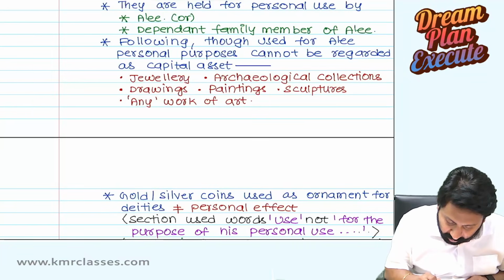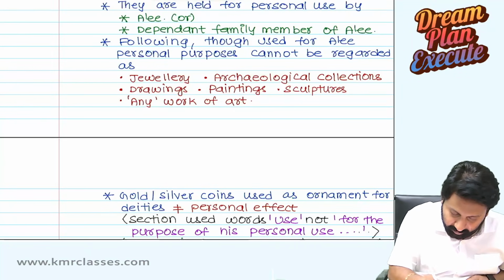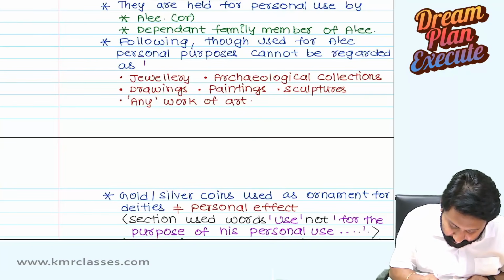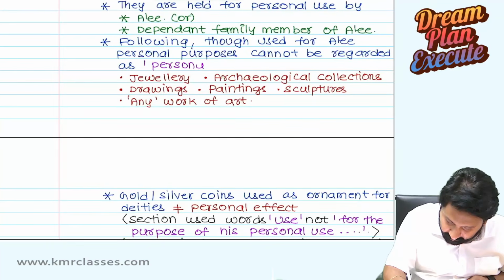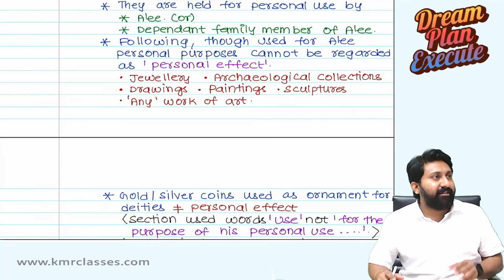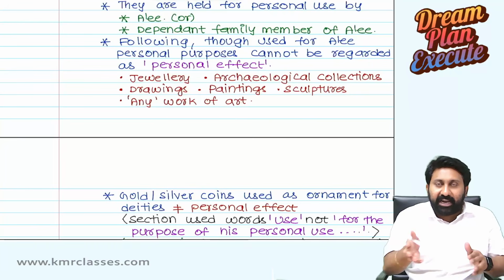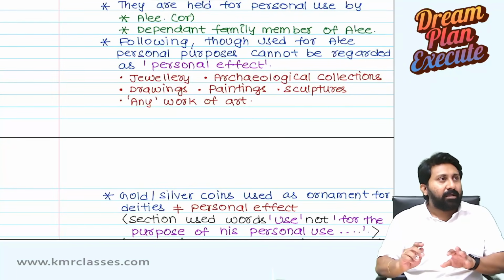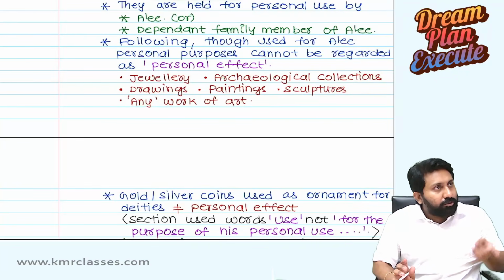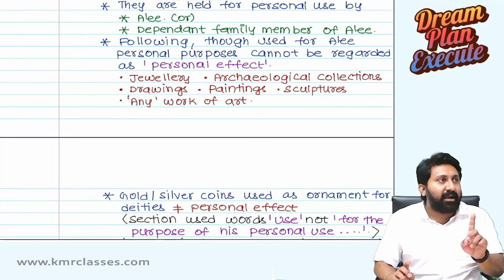Okay, better to avoid confusion, cannot be regarded as personal effect. Then more clarity will come. Actually, I wrote capital asset. Personal effect nature la capital asset. But confusion may come when you read later na personal effect. So following, though used for assessee's personal purposes, cannot be regarded as personal effect.